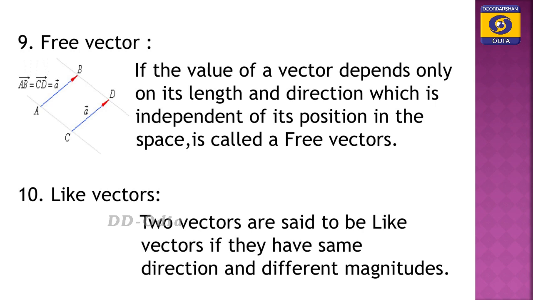Then comes the like vector. Two vectors are said to be like, irrespective of their direction and magnitude. The other type is the unlike vector. Two vectors are said to be unlike vectors. This is the like vector.